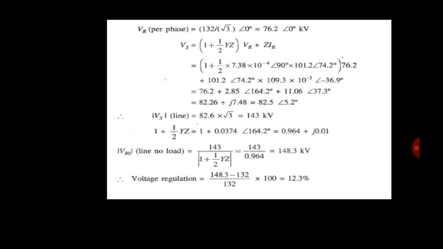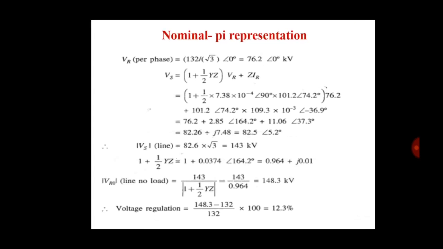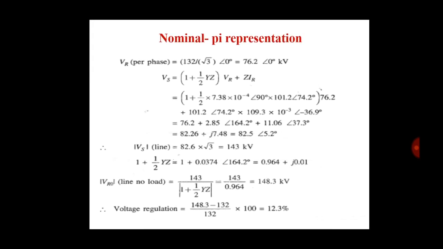Now put the equation Vs is equal to 1 plus one half YZ into VR plus Z into IR. Okay, we found this already in the nominal pi representation. So write the values of Y, Z, VR, and IR in this equation. So we have the value of Vs equal to 82.26 plus J 7.48, in complex form.